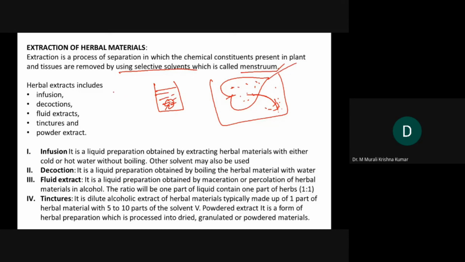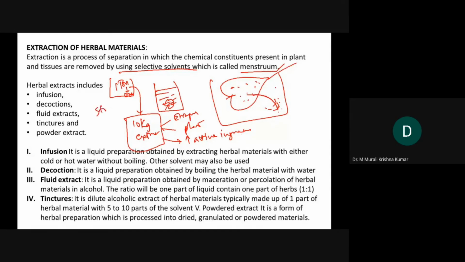And when you concentrate, let's say from 1 ton of material, if you do the extraction, maybe you get 10 kg of extract. This is free from enzymes, free from plant material, and has a very high concentration of active ingredients. That's the reason why it is easy to store, easy to transport, and will have a very high shelf life. So this is one reason why extraction of herbal materials is done.